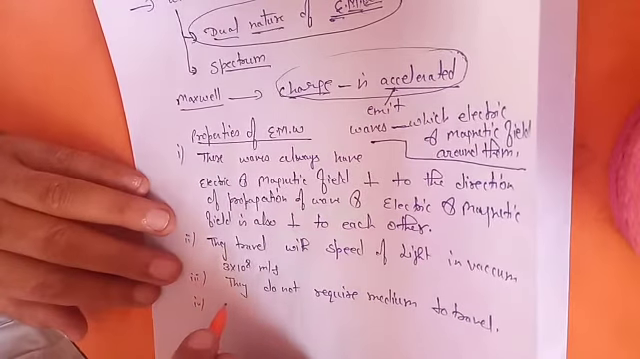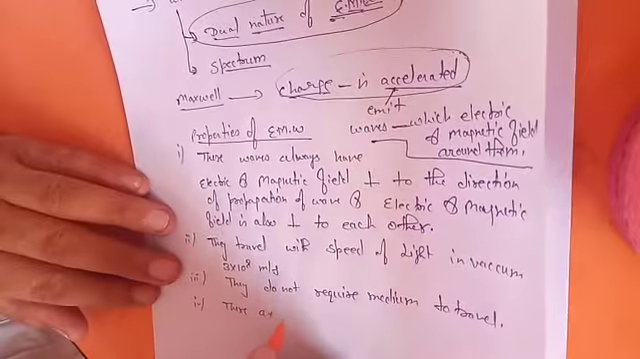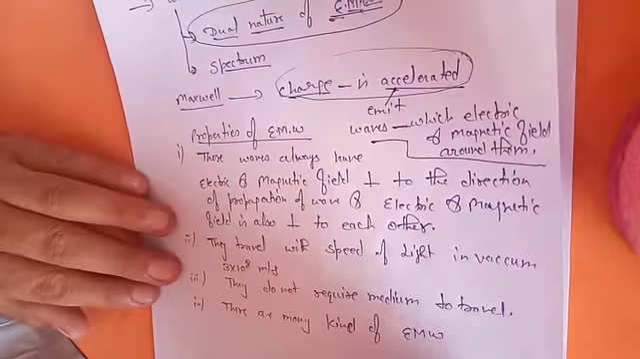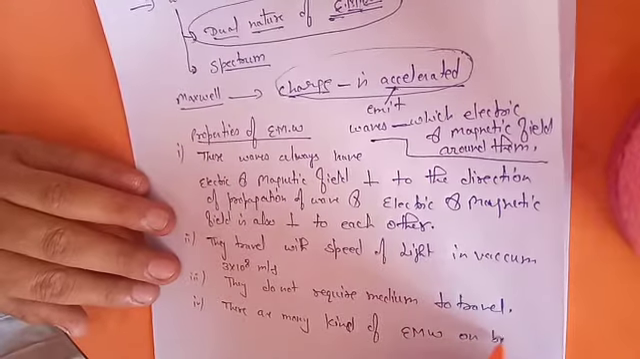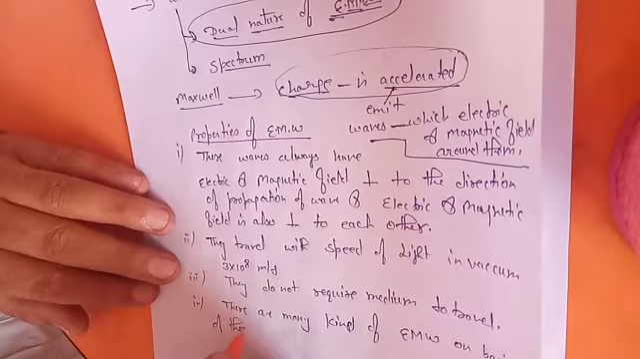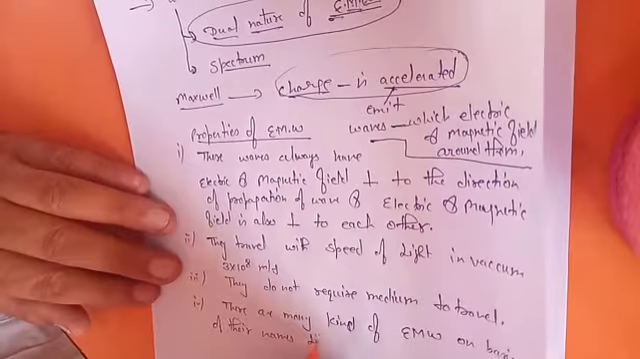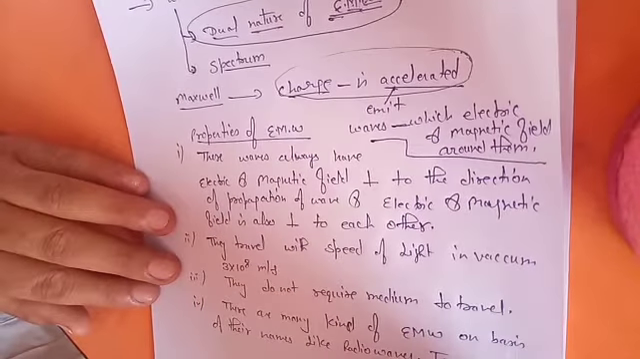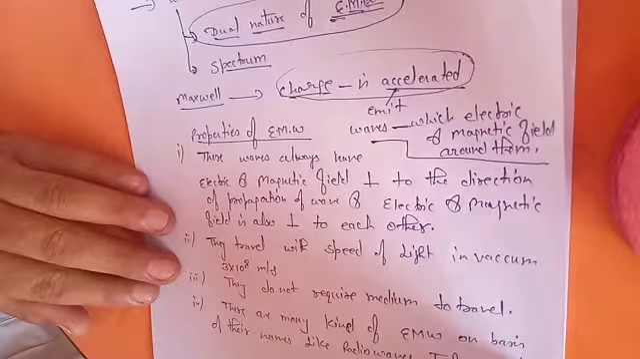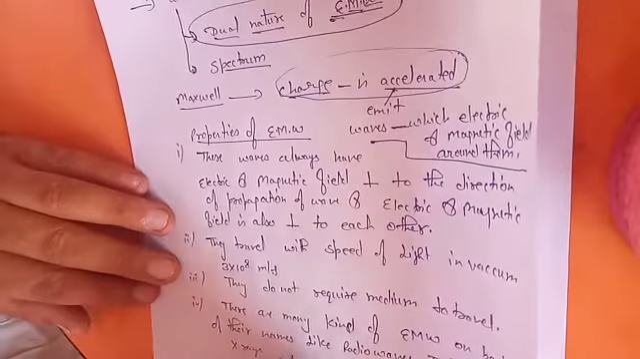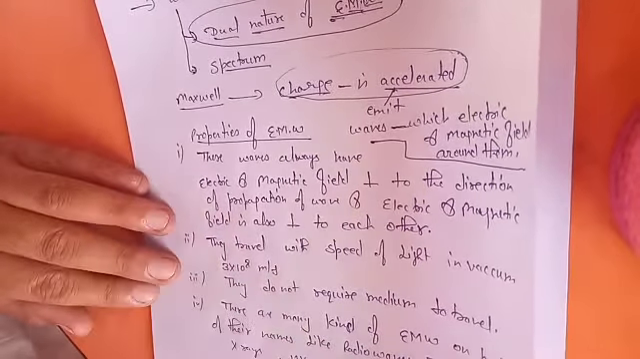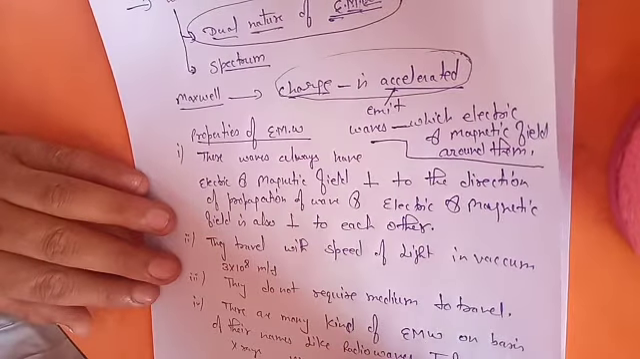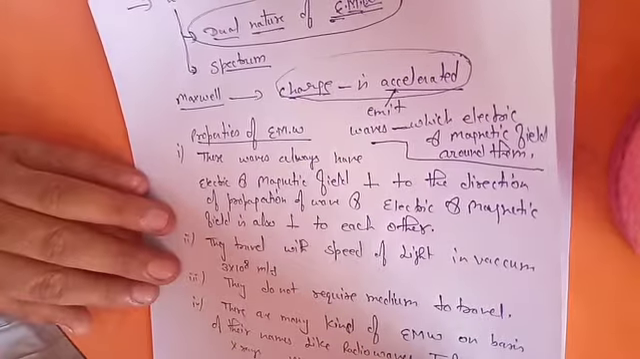Fourth thing, there are many kinds of EM wave on the basis of their names, like radio waves, infrared, X-rays, UV rays, etc. So there are many kinds of EM wave on the basis of having different frequencies.